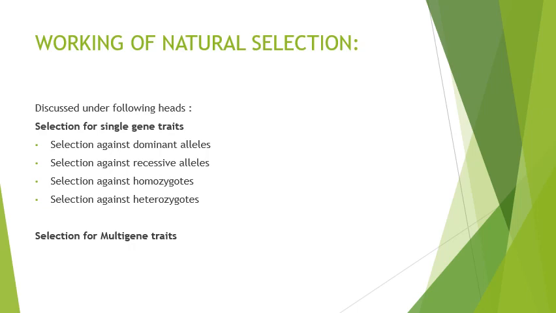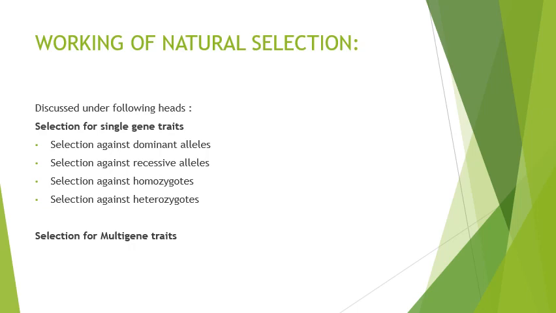I will repeat the last two. Selection against homozygous means it is for heterozygous. The selective superiority of heterozygous leads to equilibrium. That means you will select the heterozygous, in which both the alleles will be fixed.